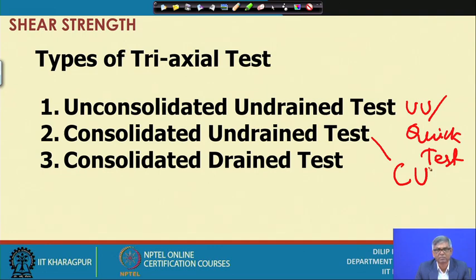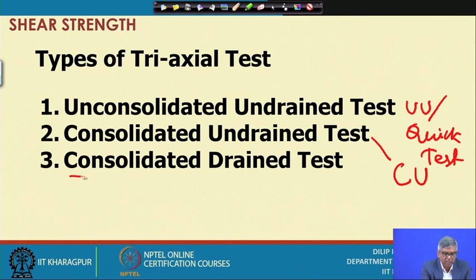That means we have to shear it very slowly, so that when we apply the additional axial load, if any pore pressure develops, which obviously will develop, enough time has to be given to dissipate that pore pressure. So, that means in each test it will be zero pore pressure, and that has to be satisfied.